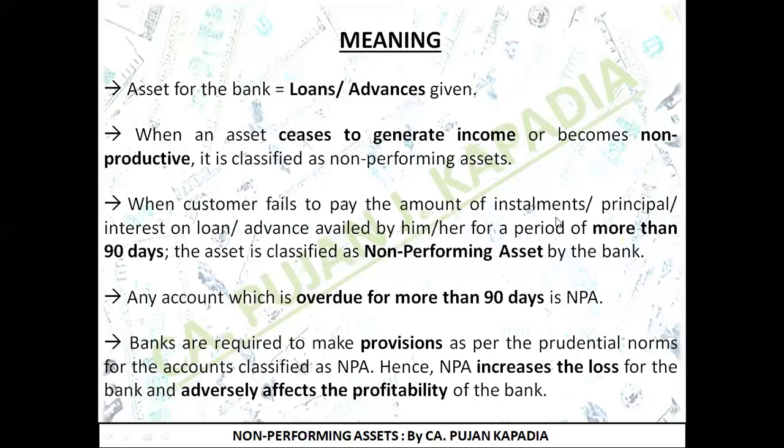To go in more precisely, the time period given over here is more than 90 days. That is, if any account stands overdue for more than 90 days, we are going to consider the same as a non-performing asset. We need to create a provision for the same. As a result, this is a bad or negative signal for a bank. The more the NPA, the worse is the performance of a bank. So banks always try to keep NPA under control. So this is what we had studied today.